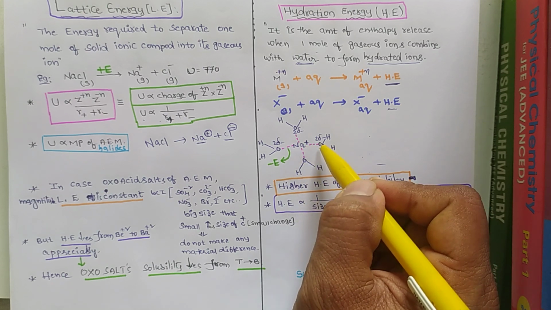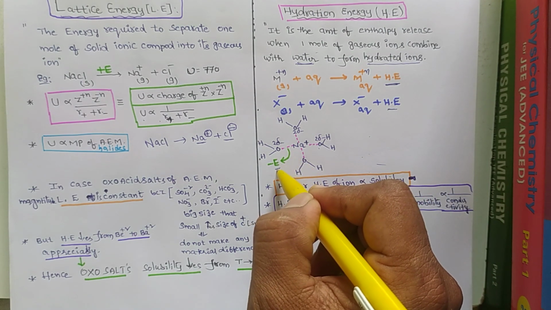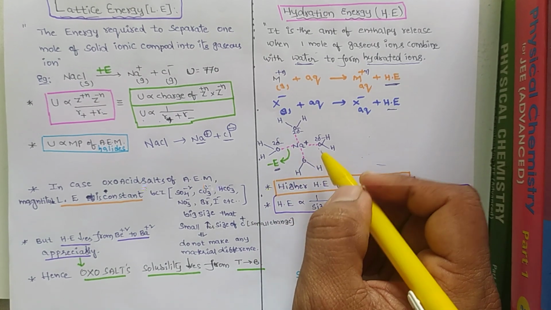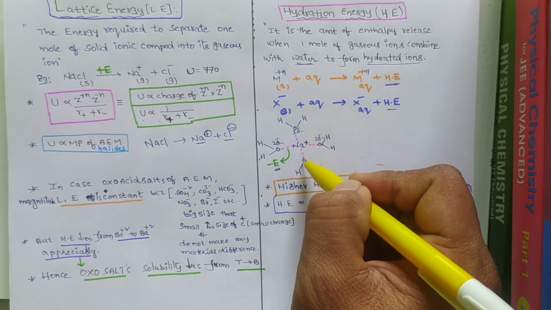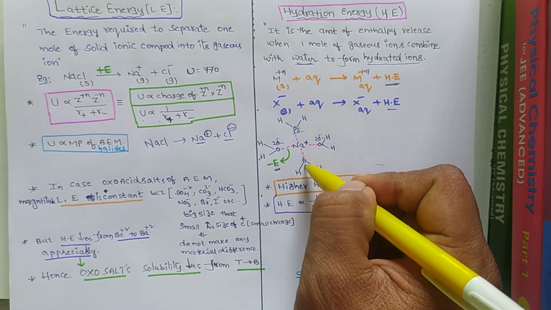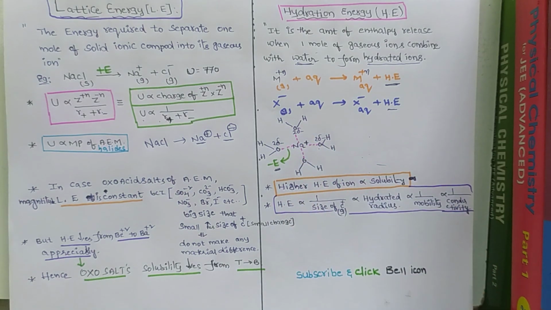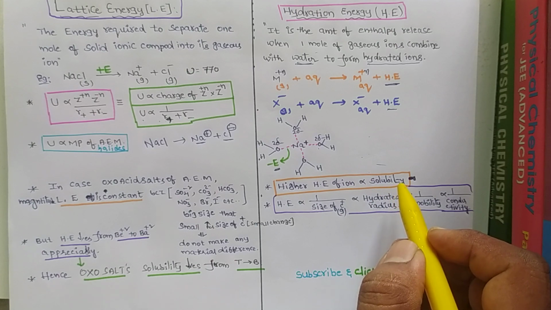Due to these interactions, some amount of energy is liberated. That liberated energy is called hydration energy. The higher the hydration energy of an ion, the more the solubility.